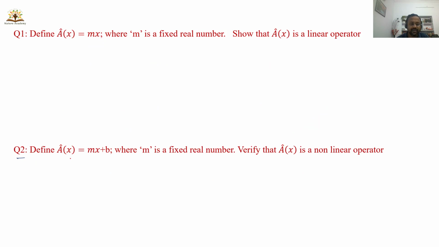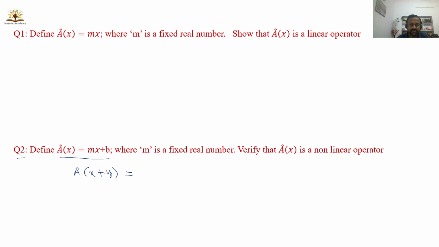There is another question. Question number 2. Define A of x on m is equal to mx plus b, where m is a fixed real number. Verify that A of x is a non-linear operator. So this is an equation of a straight line making some intercept. So check for the additive property. No need to go for the homogeneity. If you check for the additive property, you can get an idea whether it is a linear operator or not.